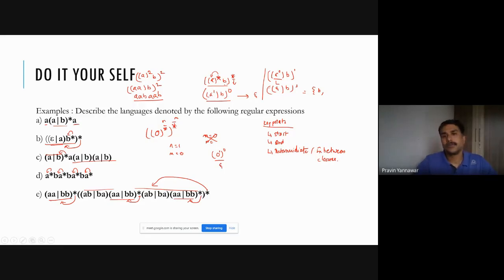So this is how the words are being produced, and this is how closures are being applied. I hope now you understand the concept of regular expression.